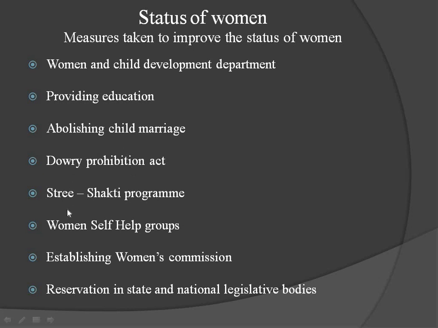And here in Karnataka, especially to develop rural women, the Stree Shakti program started. And women self-help groups. About this we will study in the next lesson. Women self-help groups supported a lot to improve the condition of women.